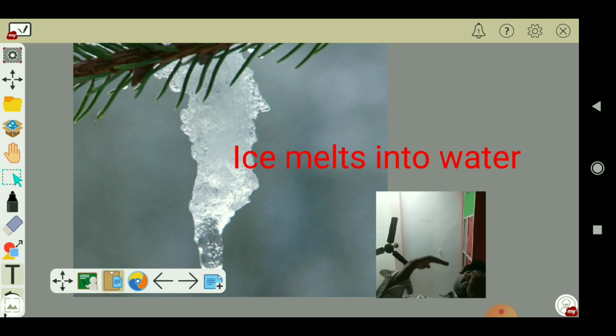Water is another state of condition, and ice is another state of condition. Ice is solid and water is liquid. So here the ice undergoes a change. So you will say ice melts into water, not in.